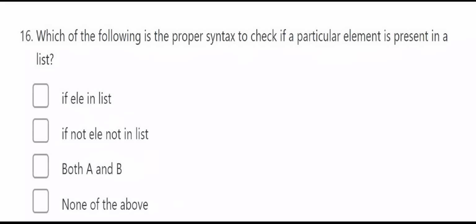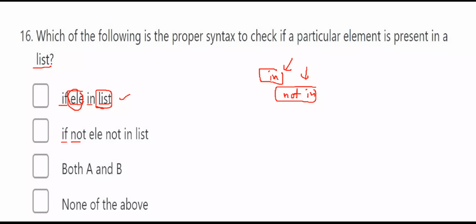What is the proper syntax to check if an element is present in the list or not? To check whether an element is present in the list or not, there are two things. One is in, second one is not in. These are the keywords, the operators to check whether a particular element exists in a given sequence or not. Here, if element in list, this is correct. That means you are checking whether a value is present in the list or not.